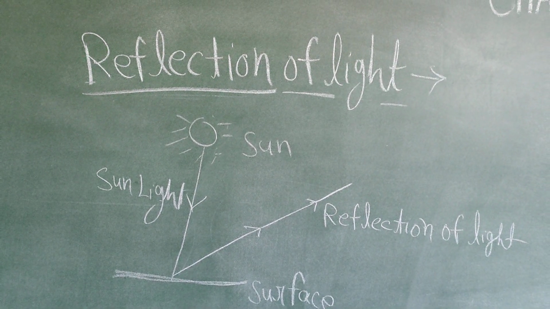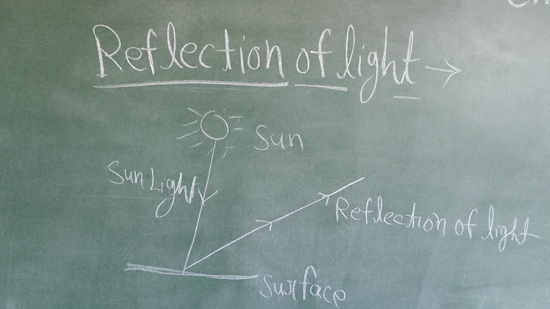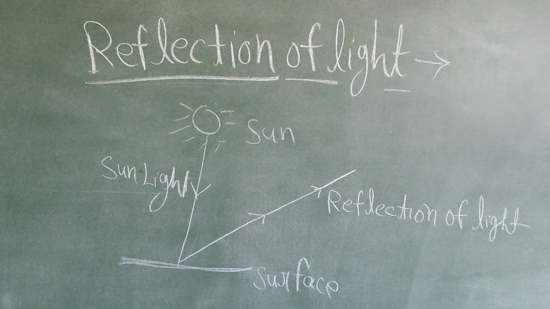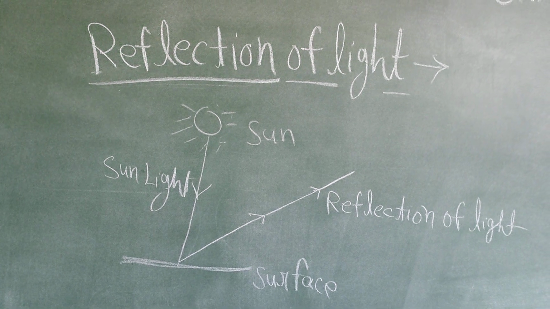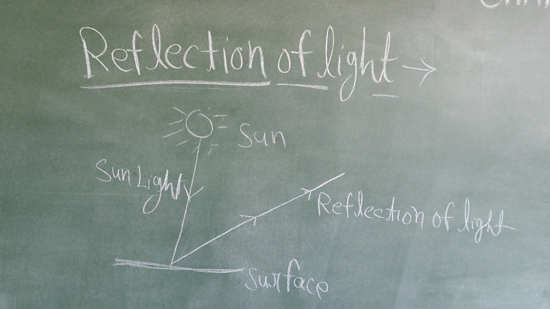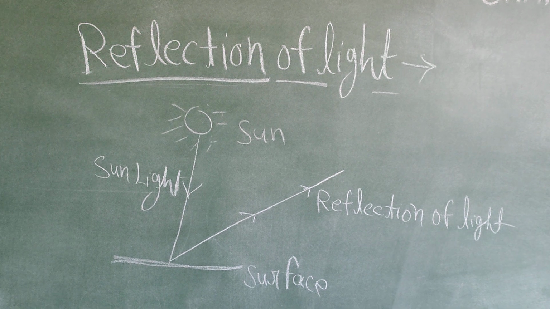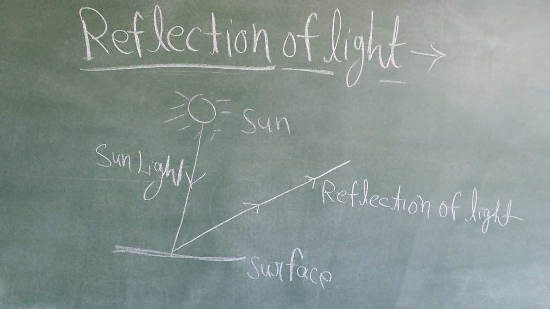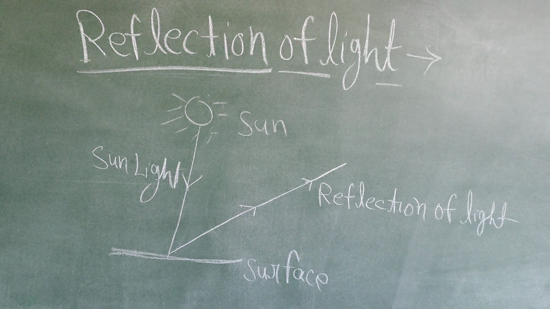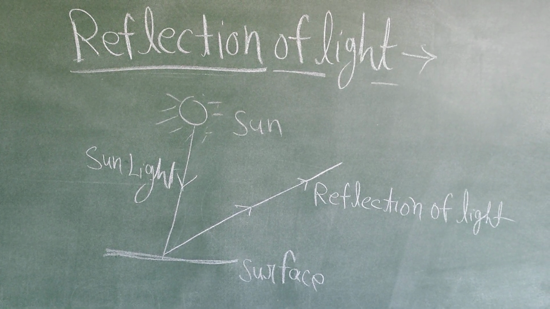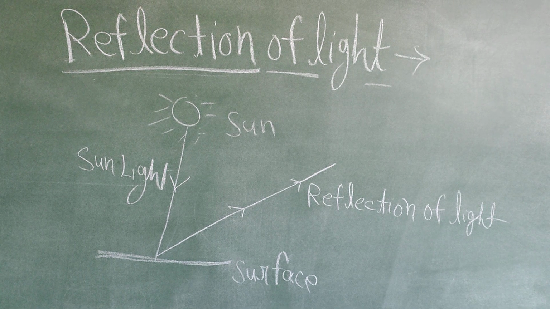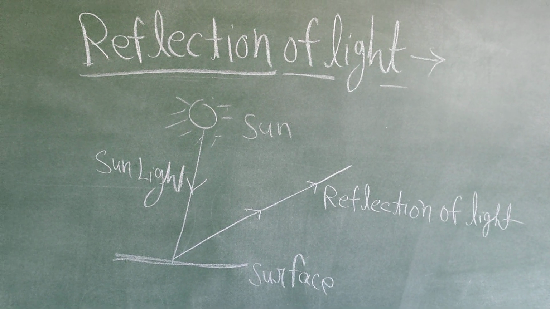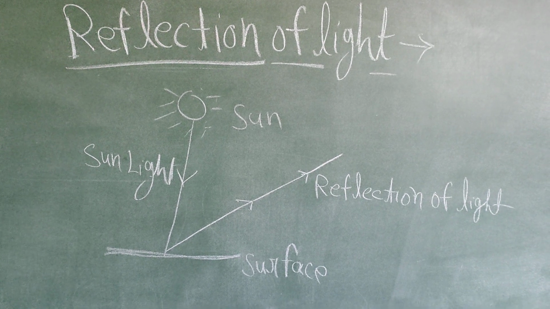Now new topic is reflection of light. Children, what is reflection of light? When we throw a ball on a wall, it bounces off in a different direction. Similarly, when sunlight falls on a surface, the light also bounces off in a different direction. This phenomenon is called reflection of light.